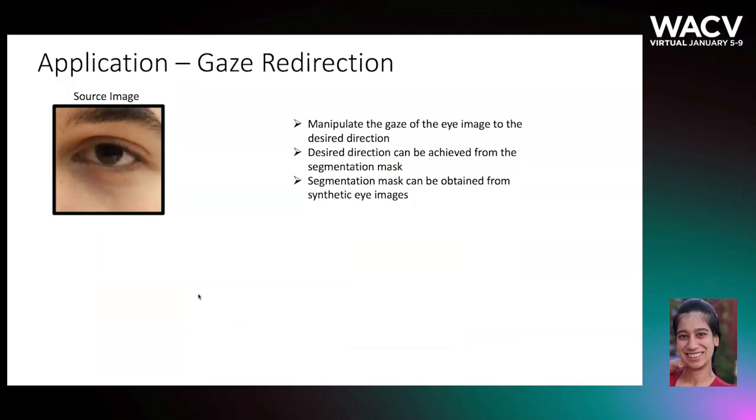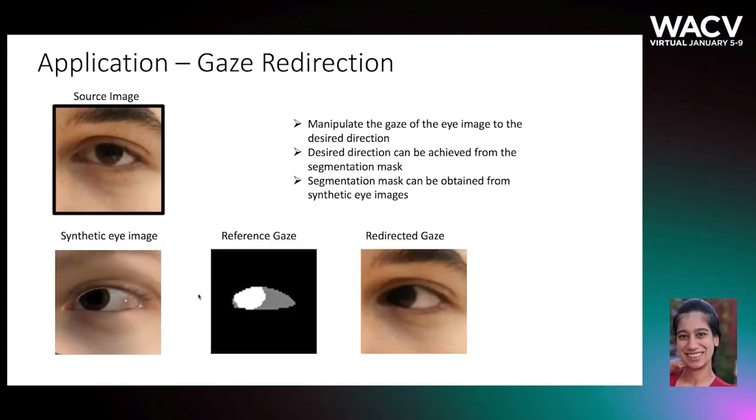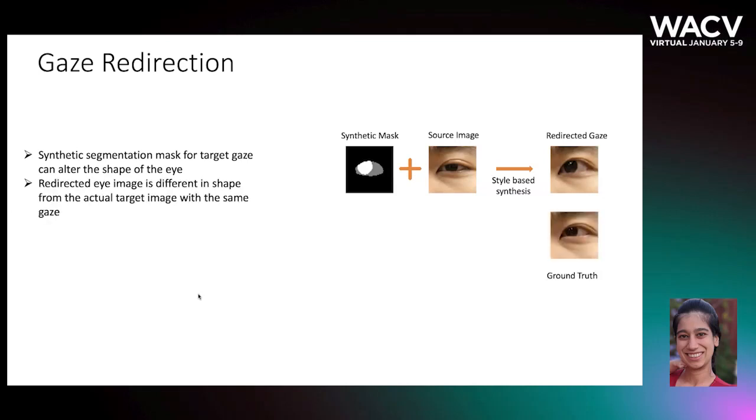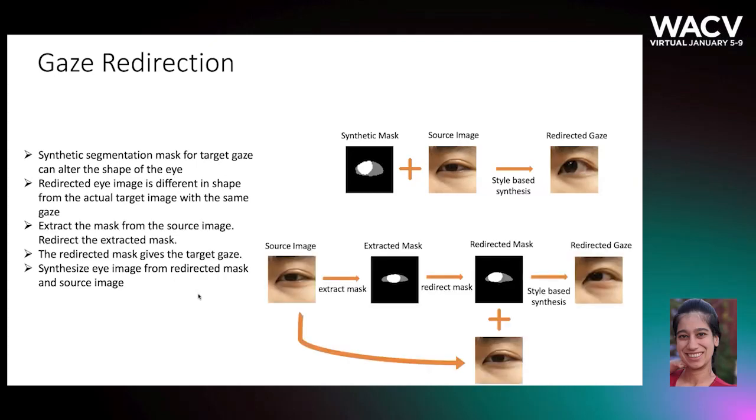We apply this method to gaze redirection, which is manipulating the gaze of the eye image to the desired direction. The reference direction can be obtained from a ternary mask corresponding to the synthetic eye images. However, if the mask has a different shape from the source image, it can alter the shape of the eye in the redirected gaze. So what we did instead was to extract the ternary mask from the source image, redirect the gaze in the mask, and synthesize the eye image corresponding to the redirected mask.